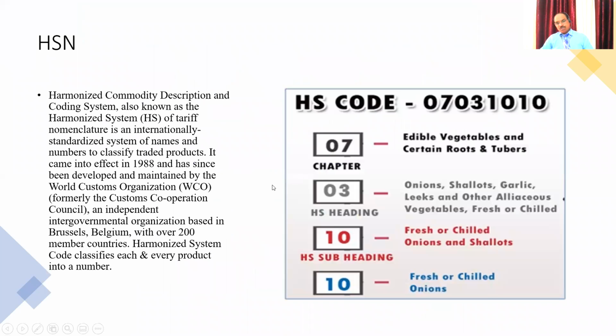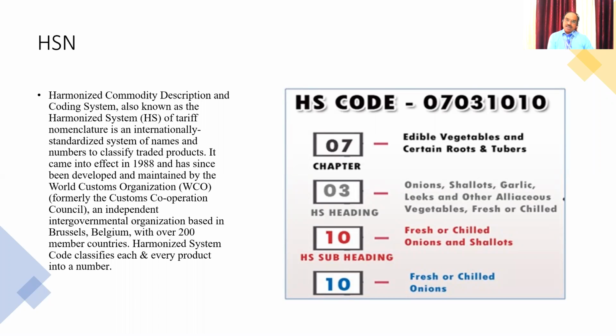Then another one: there is a coding system called HSN coding, which means Harmonized System coding. As per this, all products have code numbers as per the World Customs Organization. I have given a sample code for onions.